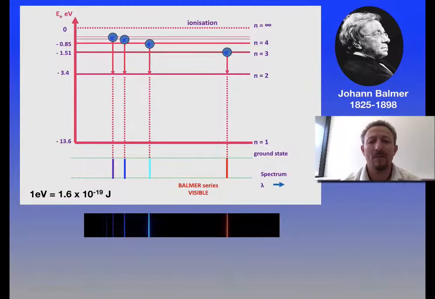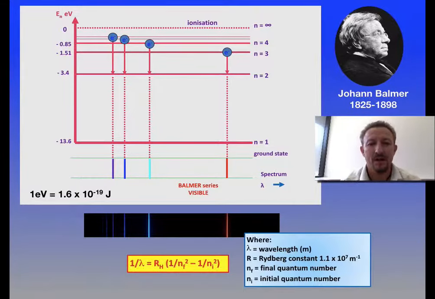Now, Johann Balmer looked at this and was able to do these studies and basically predict and show these bands which were appearing when he split light up. And from this, he was able to come up with an equation. Now, this equation is quite complicated, and it only really works for hydrogen. He was only able to try and justify it. He wasn't able to justify it. And he used the constant from Johann Rydberg, which is called the Rydberg constant.